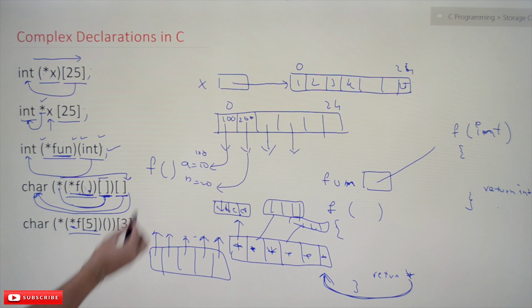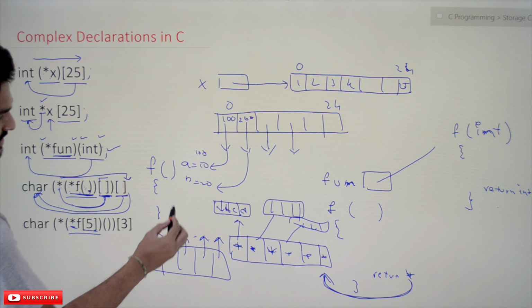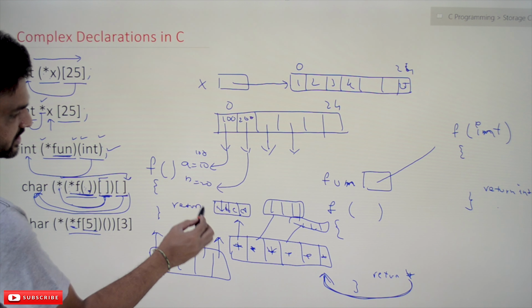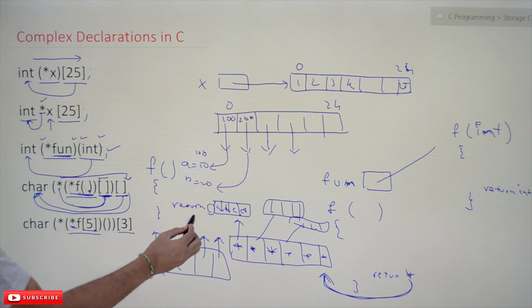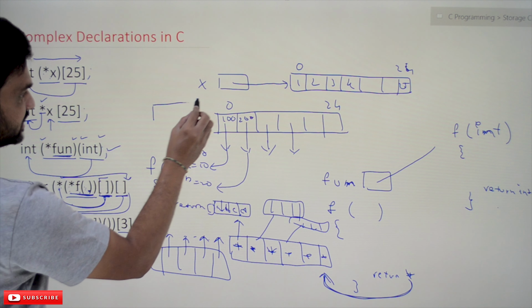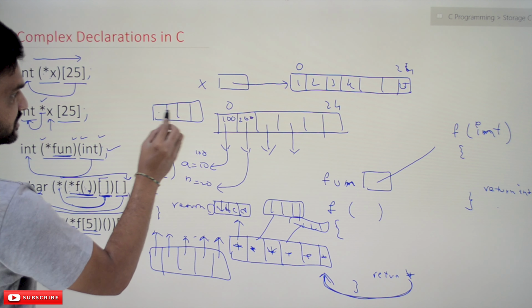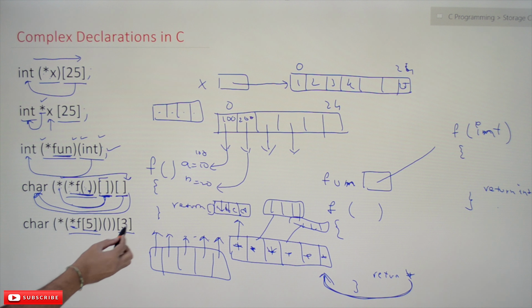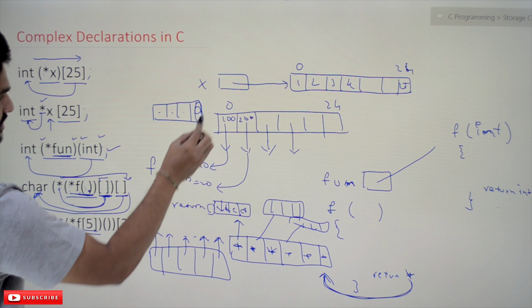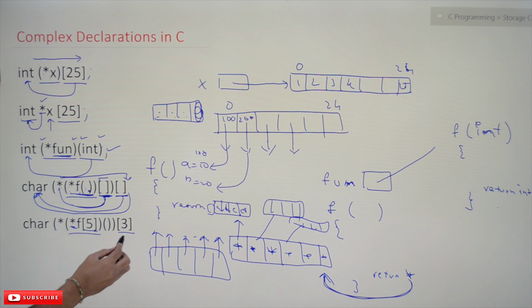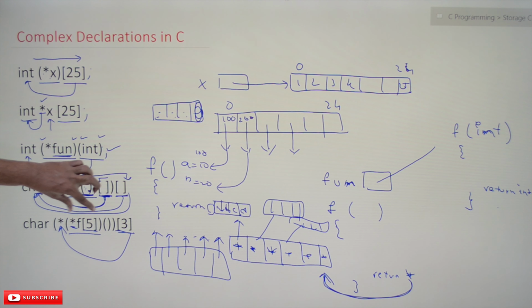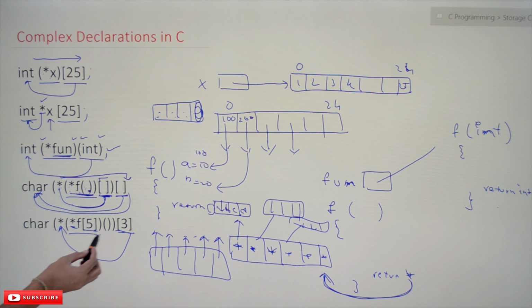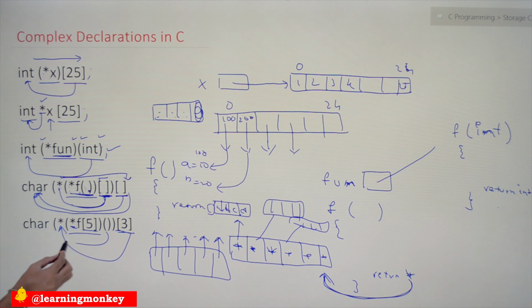which returns an array. So in return it is going to return an array of pointers, and this array is going to be an array of 3 elements, and each element is a pointer to a function which returns a pointer.